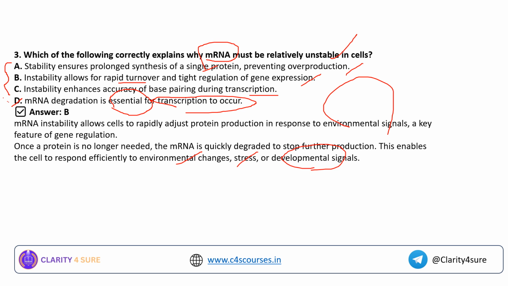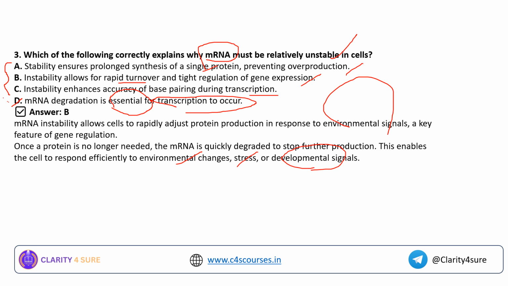It will get degraded, because we know that mRNA contains the genetic information from the DNA. So if the mRNA is degraded, the further protein production will stop. Why will the protein production stop, and what is the use of stopping this protein production?